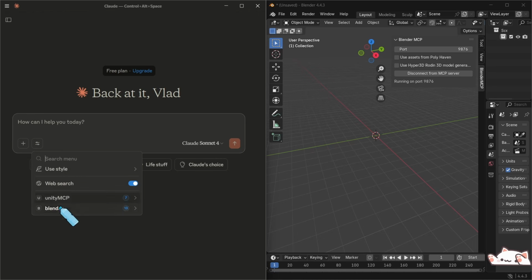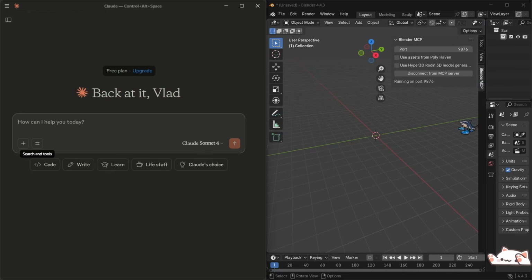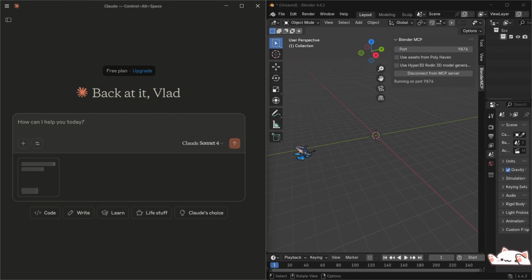And if you can see here, my Claude is already set up for using Blender MCP server. Here we're running MCP server, and then Claude connects to this MCP server. So it allows Claude to talk to Blender and do things. Let's drag and drop our reference image into Claude, this one. And let's just describe basically what we want Claude to do in Blender.